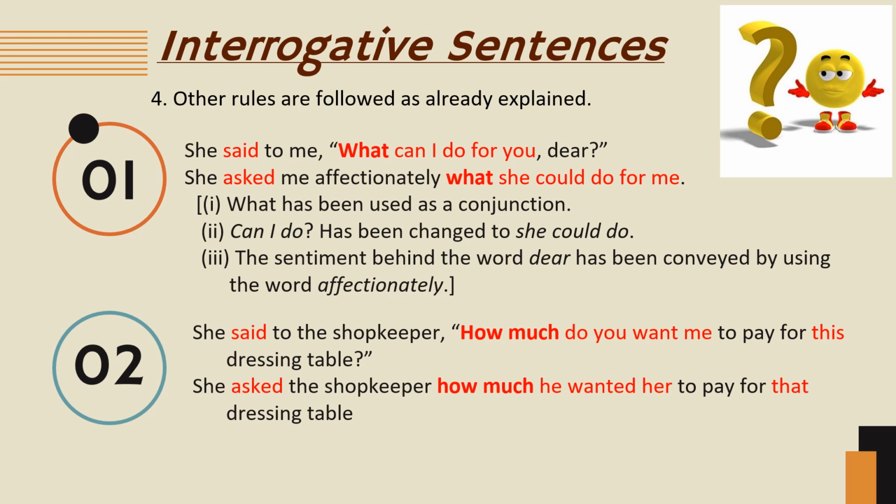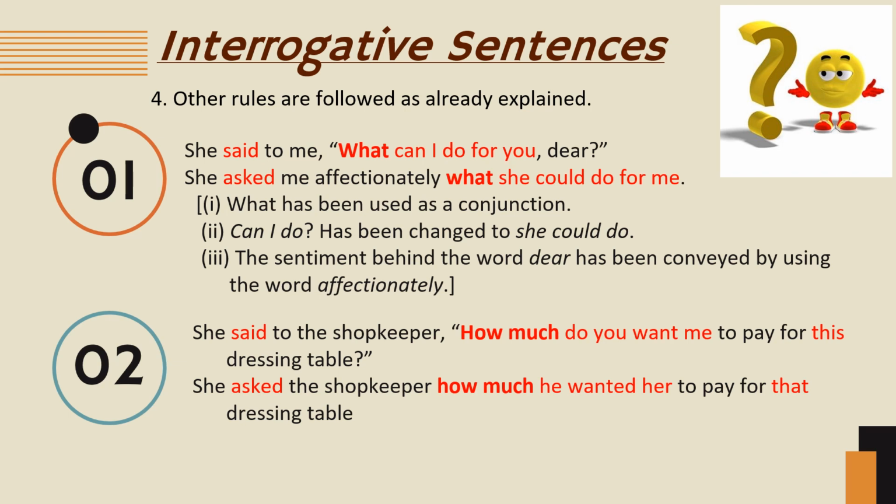Now here one main thing you have to keep in mind: whenever you are writing if or whether or a WH word, beside that you have to place the subject. You can't place a verb beside the WH word when you are changing direct speech into indirect speech.